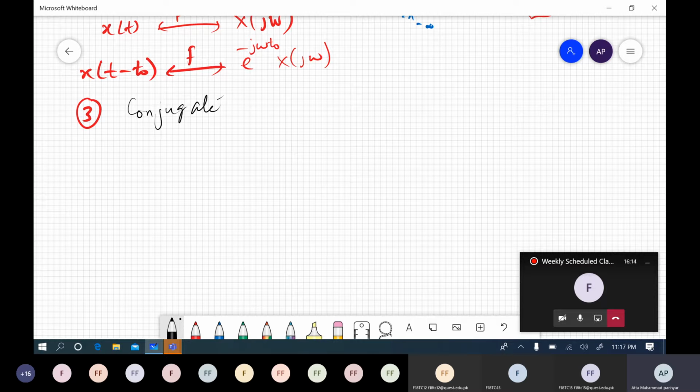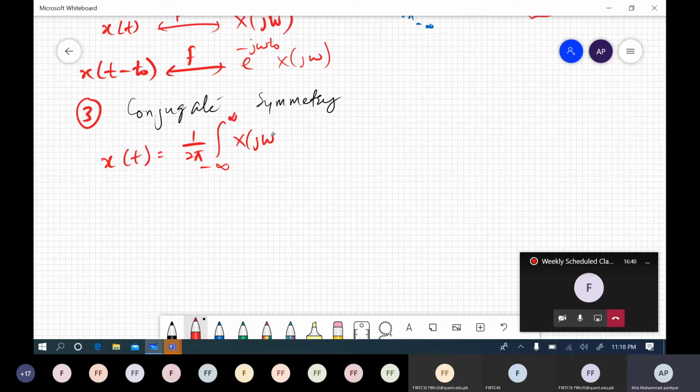Conjugate symmetry. So again, the definition of x of t is that x of t is equal to 1 over 2 pi from minus infinity to plus infinity x of j omega e to the power j omega t d omega, right?